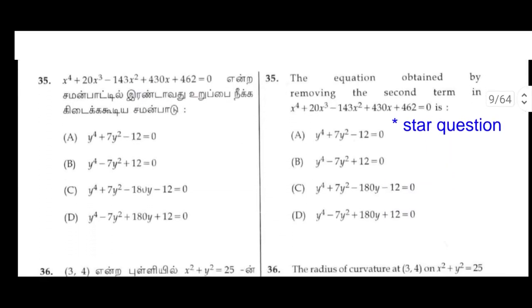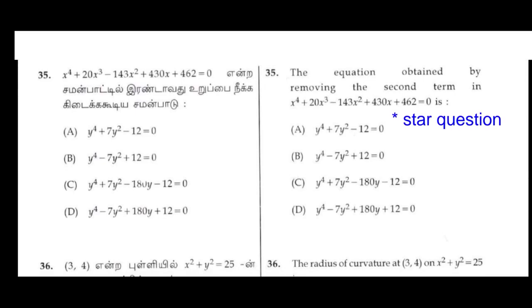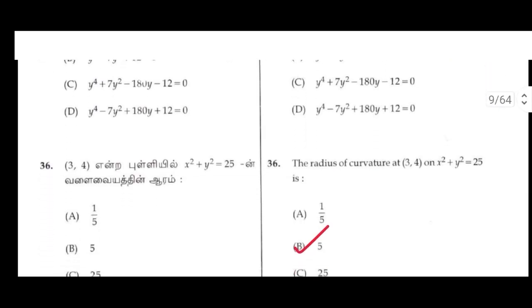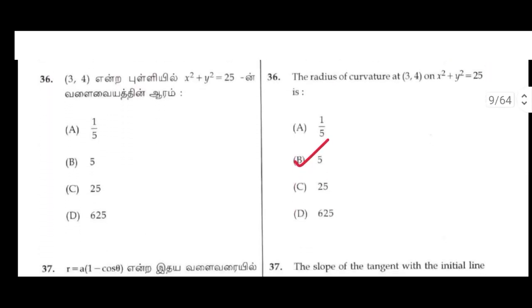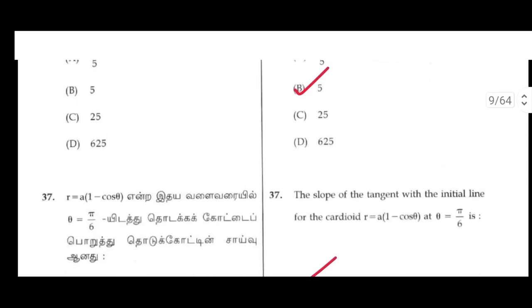35. The equation obtained by removing the second term in x power 4 plus 20x cube minus 143x square plus 430x plus 462 equals 0 is the star question. 36. The radius of curvature at (3, 4) on x square plus y square equals 25 is B. 5.